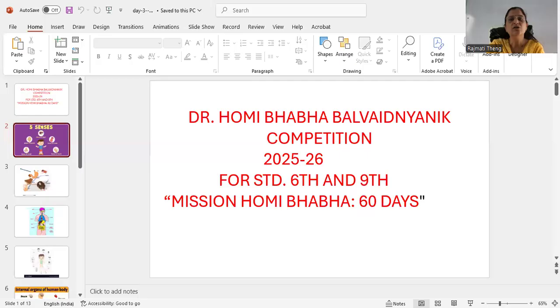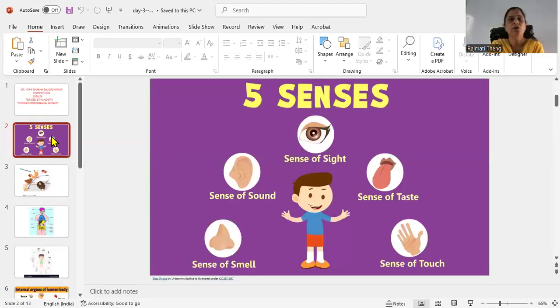Let's start today's class. In today's class, we discuss the different types of body cavities. Dear students, you know about the five sense organs. Eye is the sense organ that helps with sight. Tongue helps us taste things.